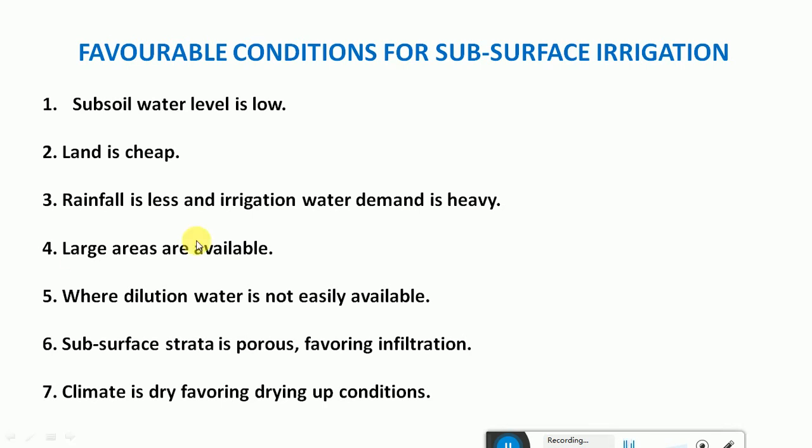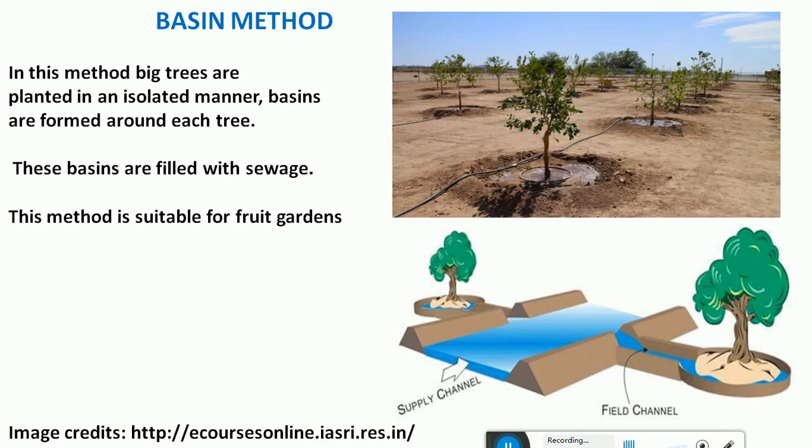And where large areas are available, and when dilution water is not easily available, and the subsurface strata is porous, favoring infiltration. The subsurface strata should be porous so as to easily percolate the water, and the climate is dry, favoring drying up conditions. Under those circumstances we can go for subsurface farming.